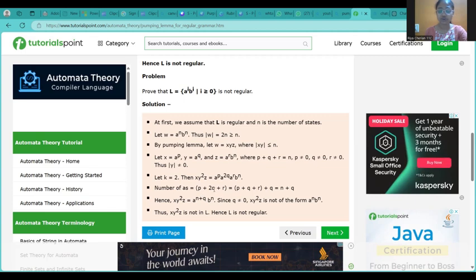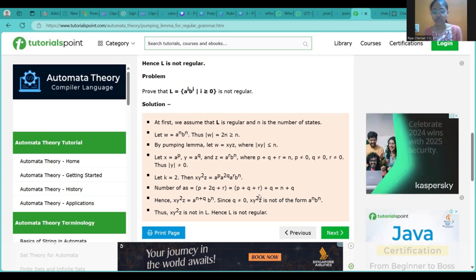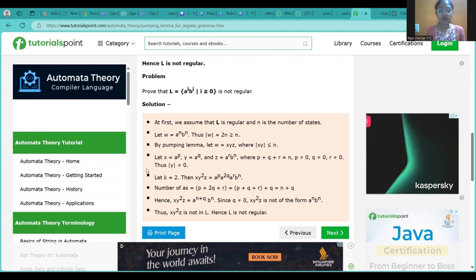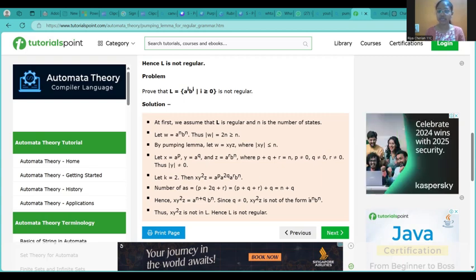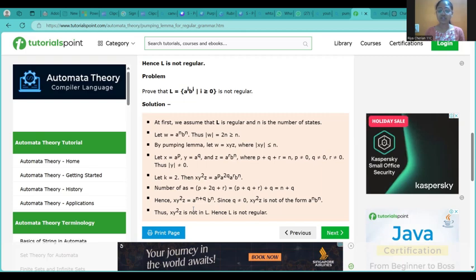Number of a's is equal to p plus 2q plus r, which can be further formulated to n plus q. Hence, the value will finally be equal to a to the power of n plus q, b to the power of n. Since q is not equal to 0, the value is not in the form of a^n b^n. Thus, we can conclude that x y to the power of 2 z is not in L, hence L is not regular.